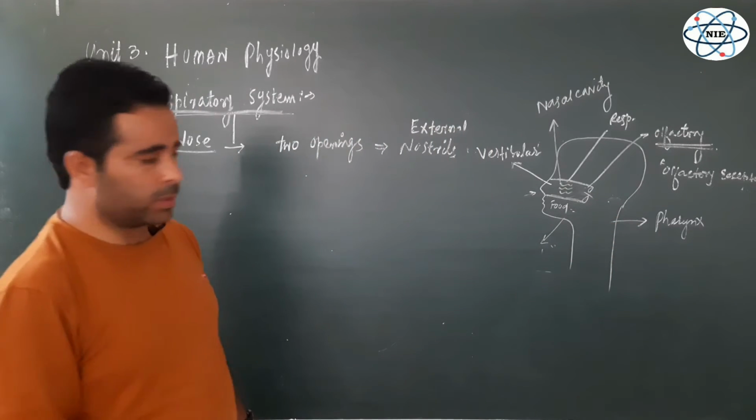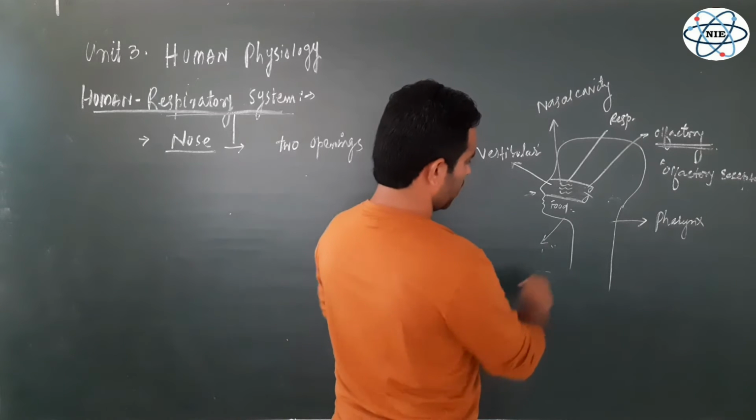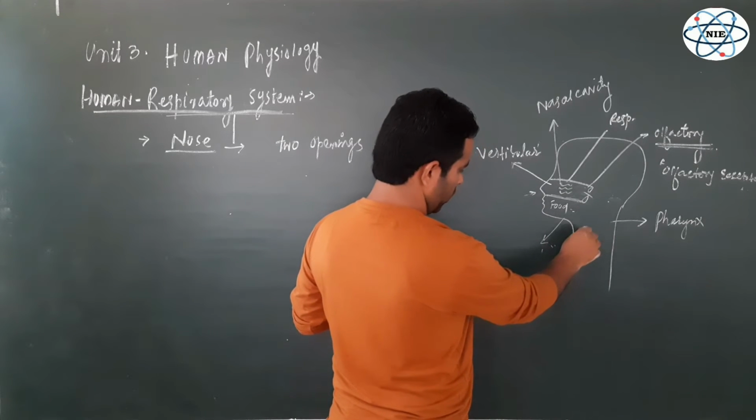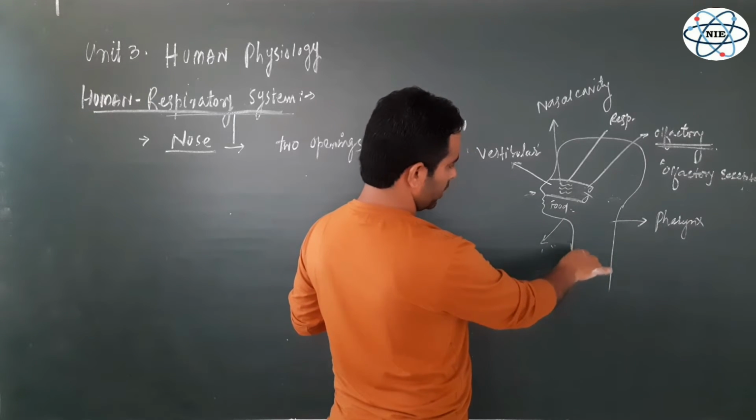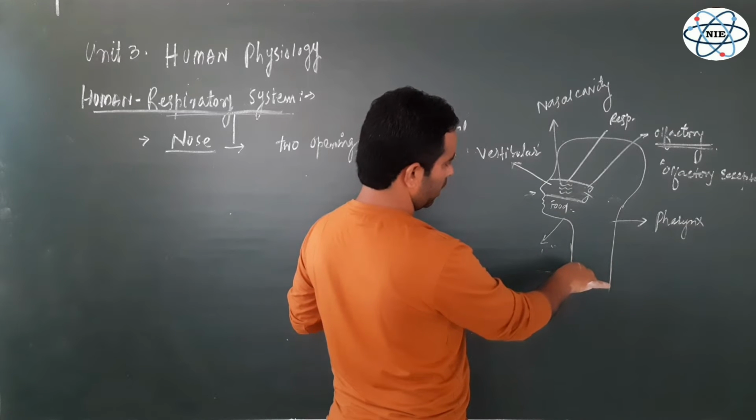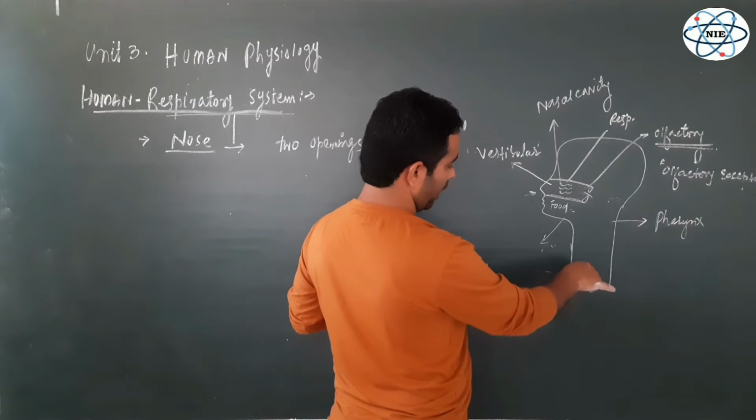These are two tubes which begin from the pharynx, and most of them is present in the neck region. Then they go to the thoracic and maybe abdominal region, like food pipe, esophagus, right?